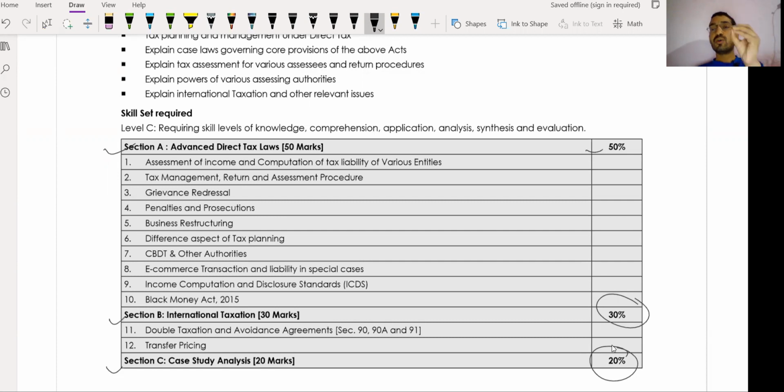It is very easy. The important topic in international taxation is the arm's length principle. There are five methods, and most important, in every exam one or two practical questions come from these five methods. Sometimes two questions come from these five methods. So the arm's length principle or price, as you can say, and then advance ruling and advance pricing agreement. Apart from this, case study analysis.